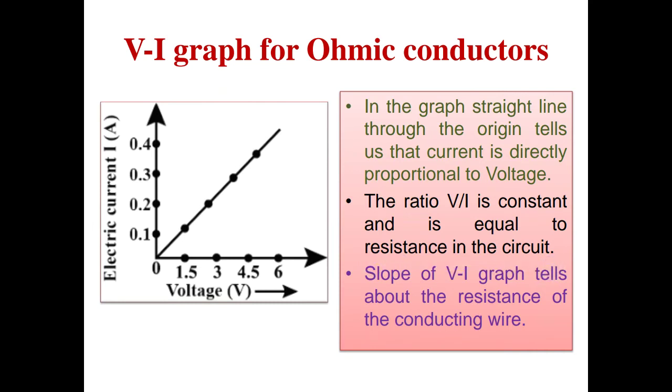Very important question. Slope of VI graph tells about the resistance of the conducting wire. Important question, that what does slope of VI graph in Ohm's law tell about? So it tells about resistance of the conducting wire. Now here the term is introduced, that is resistance. So let us discuss about resistance.